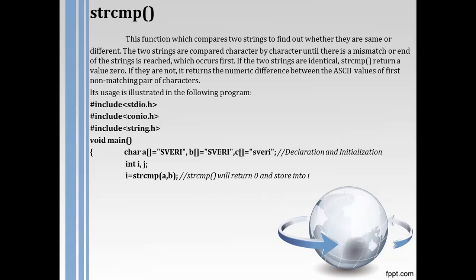A is in capital letters, swery, and b is also in capital letters, swery, so both strings contain the same thing, no difference at all. So what will be stored in i is definitely 0, as I mentioned, when both strings are the same, it stores the 0 value. The next part is j is equal to string compare a comma c.